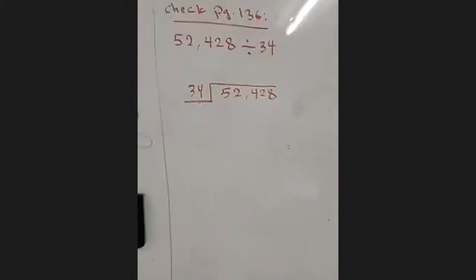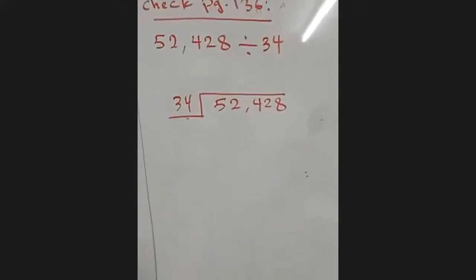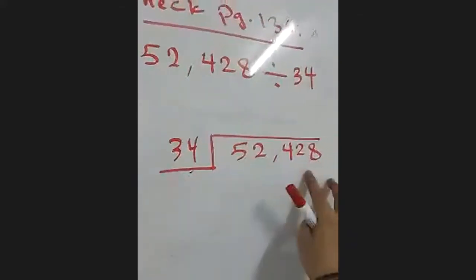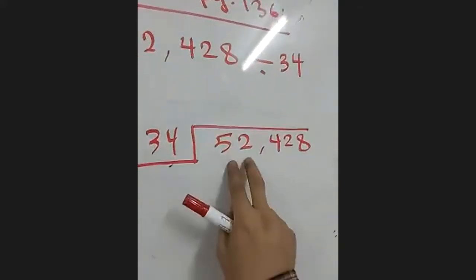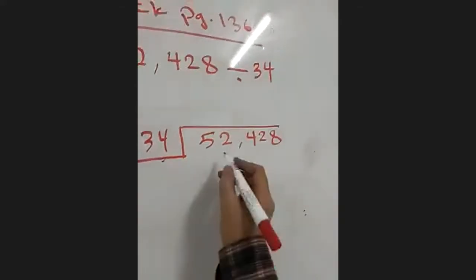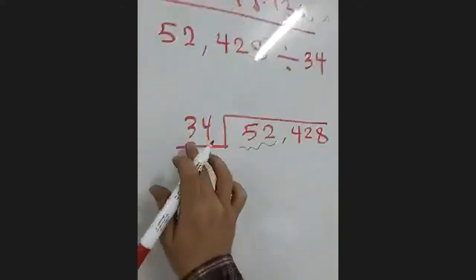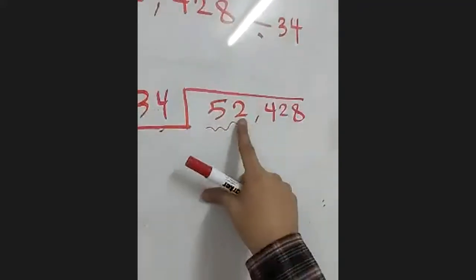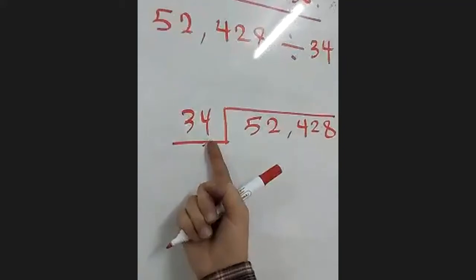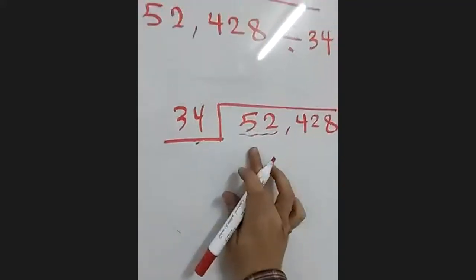Now I need to start the division. Can you tell me which number I need to start with here? Which numbers do I need to use, the whole number? 52. Why 52? Because 5 can't. Excellent. We start with the first number, 5. 5 is less than 34, so I cannot use 5. I will take the other number with it, which is 52.